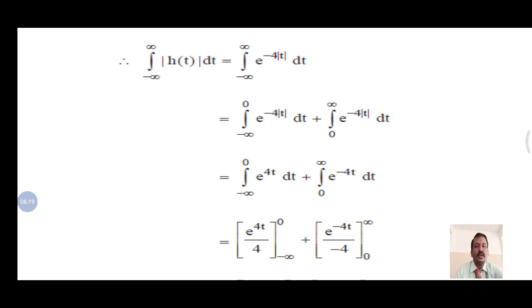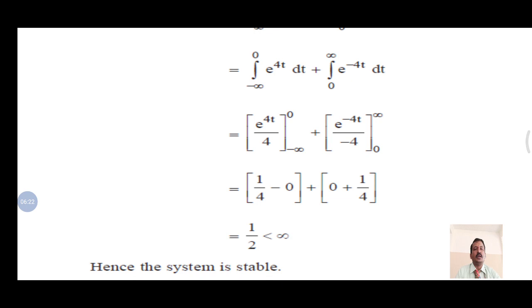I integrate, then substitute the values: 1 by 4 minus 0, plus 0 plus 1 by 4. Adding these two, we get 1 by 2. So it is a finite value, less than infinity. So the system is said to be stable.